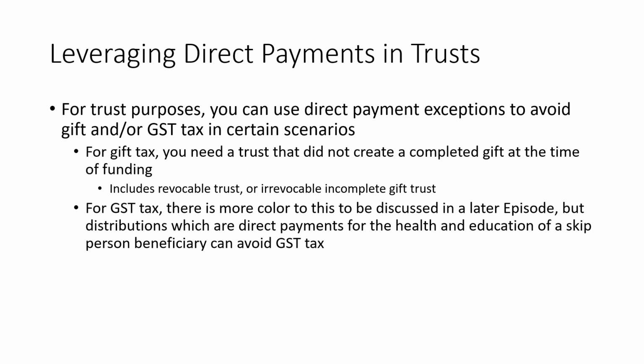Now, traditionally, those types of distributions would be treated as either direct skips or taxable distributions, which would be subject to the GST tax. But in the case of this exclusion, if the distributions are in the nature of direct payments for medical or tuition expenses, then you could avoid the GST tax on those distributions.